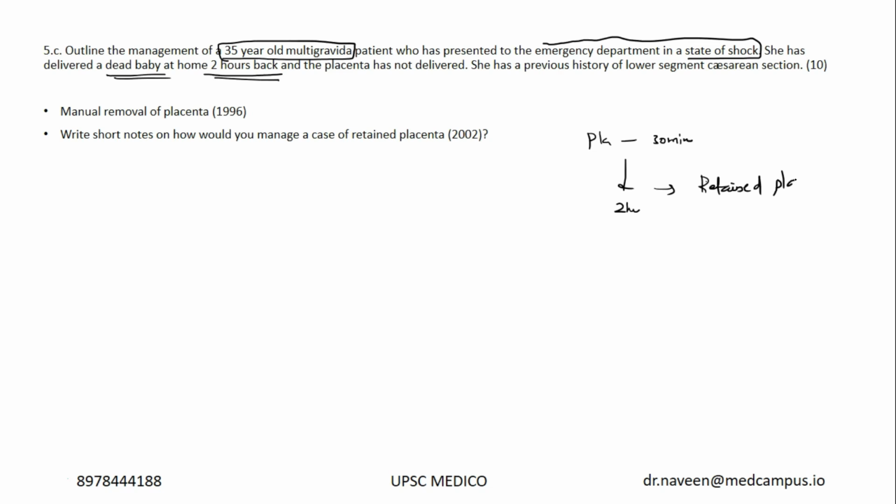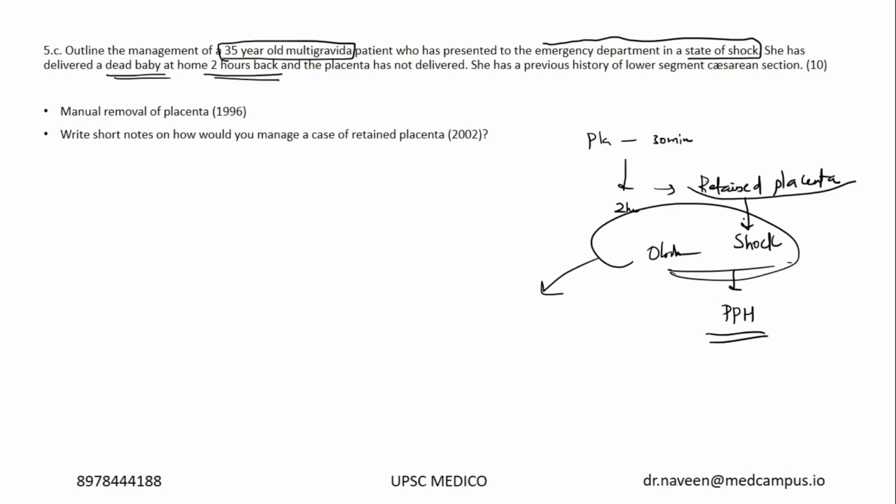Placenta hasn't been delivered, and the most common presentation of a retained placenta is obstetric shock, because of PPH. If placenta hasn't been delivered, uterus is not contracting well. If uterus is not contracting well, the patient will develop postpartum hemorrhage. Now here in this question, you should give differential diagnosis of an obstetric shock. You should give management of retained placenta and PPH. But first you have to start with managing the shock. So before giving any investigation, first resuscitate the patient, A, B, C, D, E.